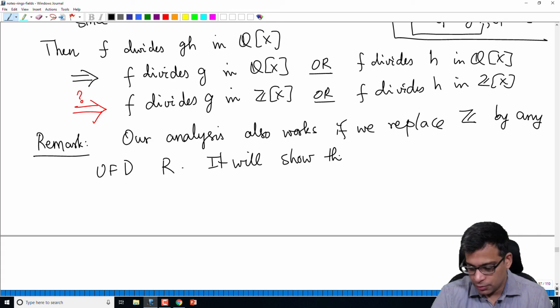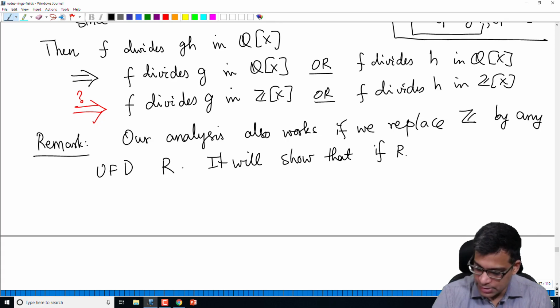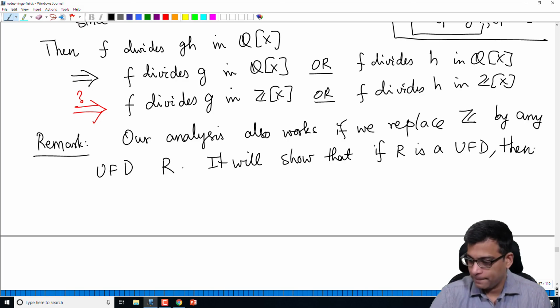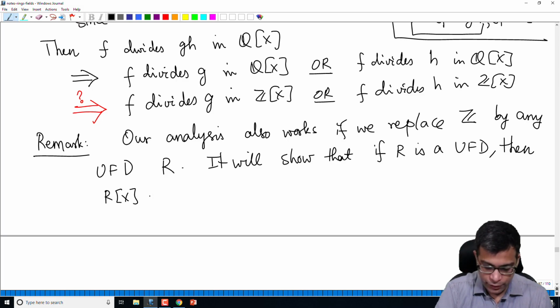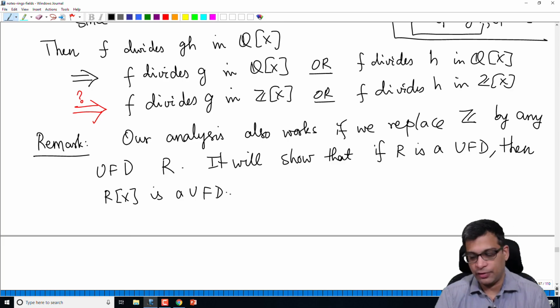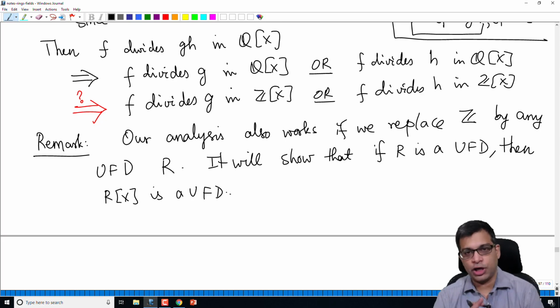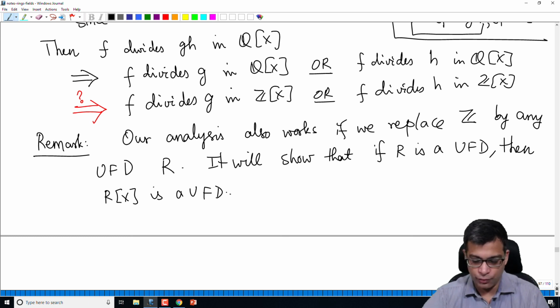It will show that if R is a UFD, then R[x] is a UFD. This is similar to the Hilbert basis theorem: if R is Noetherian, R[x] is Noetherian. If R is a UFD, R[x] is a UFD. Remember that the same statement is not true for PIDs. We know that Z is a PID, but Z[x] is not a PID. So it's only true for UFDs.